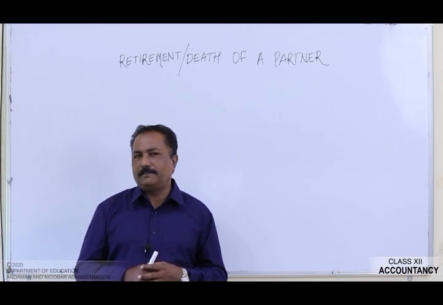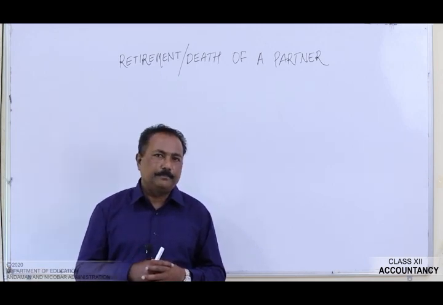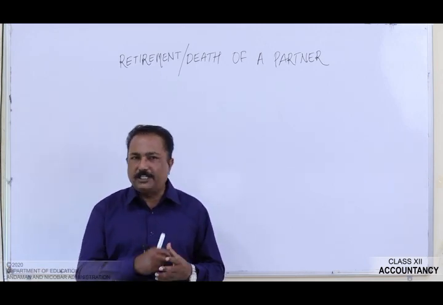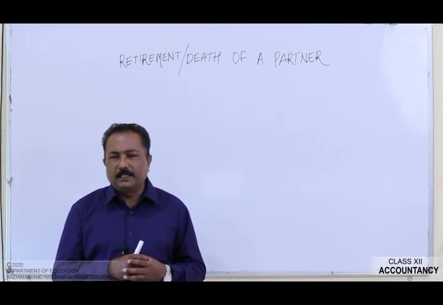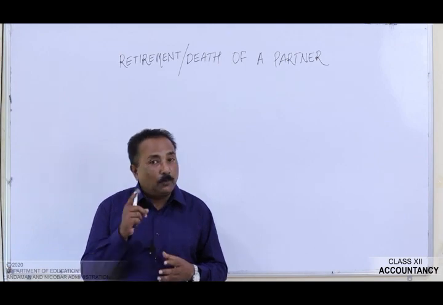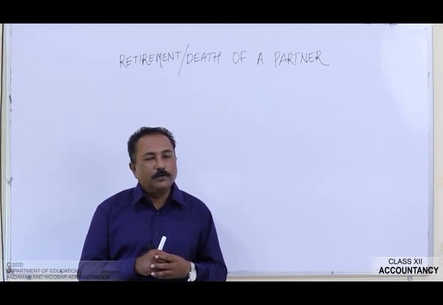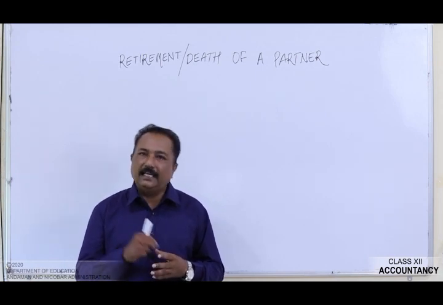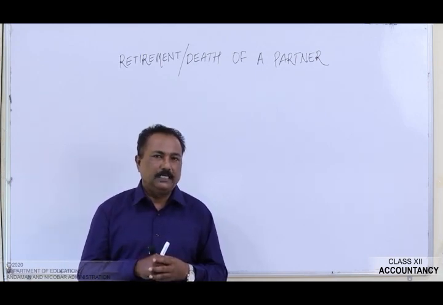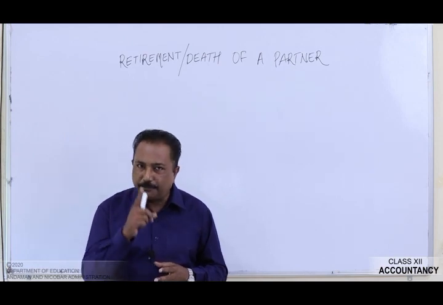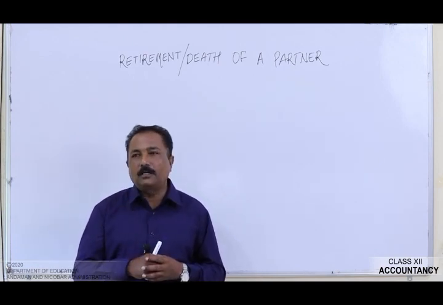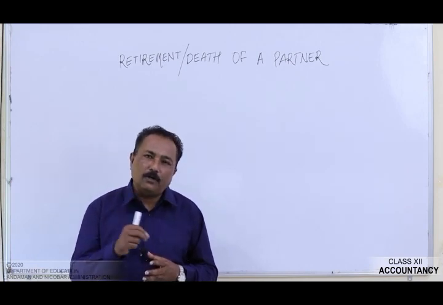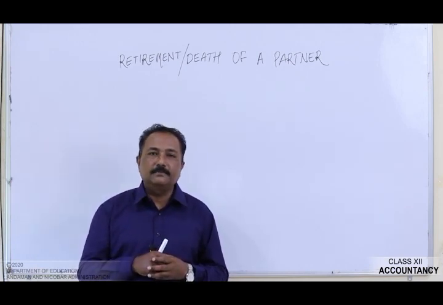Now let's see the adjustments required at the time of the retirement of a partner. The very first adjustment is the adjustment in profit sharing ratio, I can put it like this: the calculation of profit sharing ratio and the gaining ratio. Second, adjustment for goodwill. Third, adjustment for accumulated profit or losses and reserves.